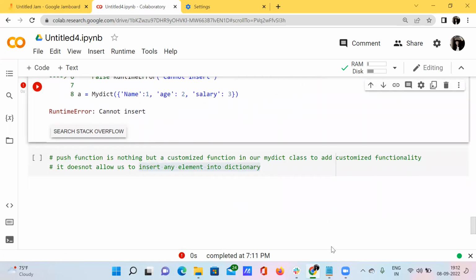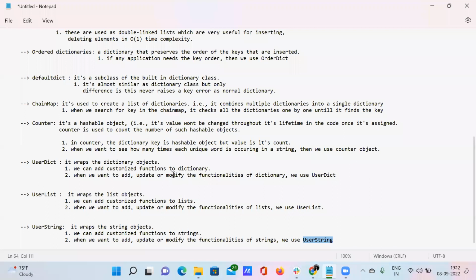Did you get my point? See here, when we want to add or update or modify the functionalities of the dictionary, we usually use user dictionary.